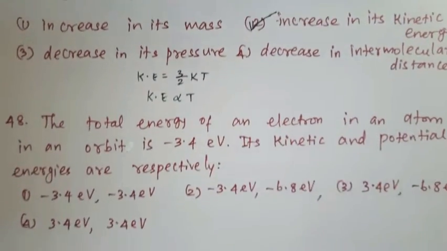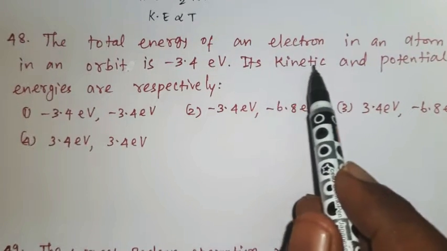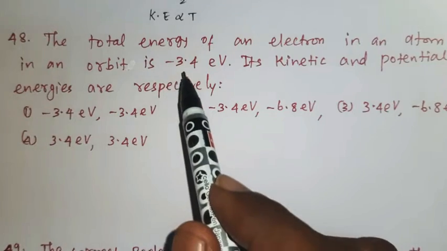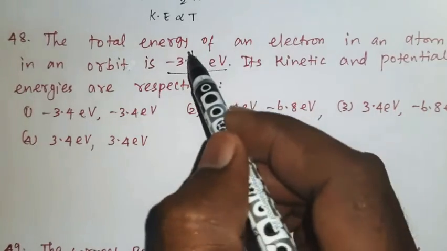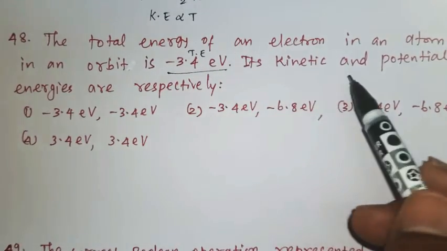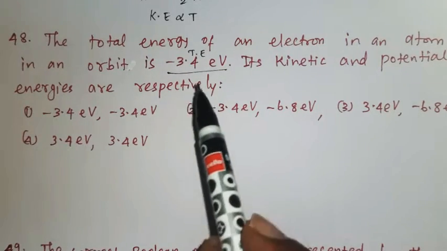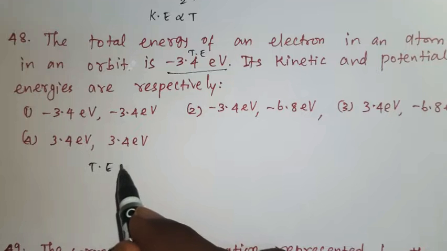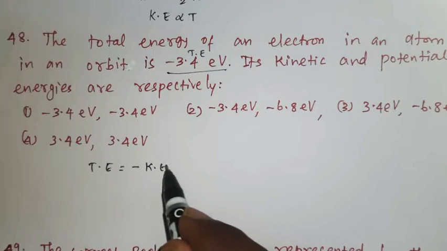Question number 48. The total energy of an electron in an atom in an orbit is minus 3.4 electron volt. So this represents total energy. Its kinetic and potential energies are respectively. The relation between total energy and kinetic energy is total energy is equal to minus kinetic energy.